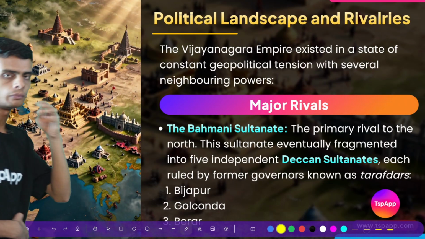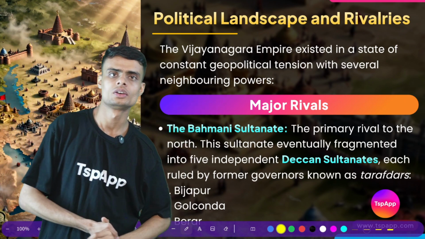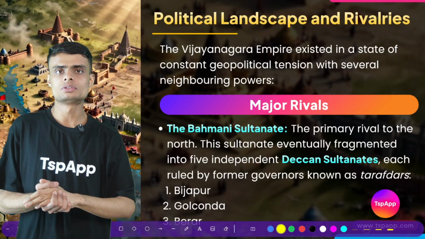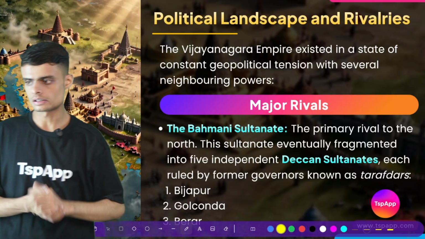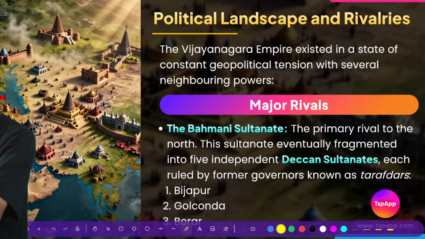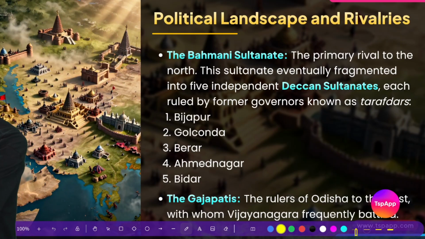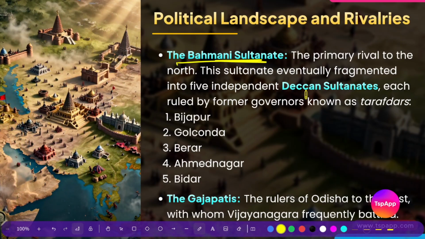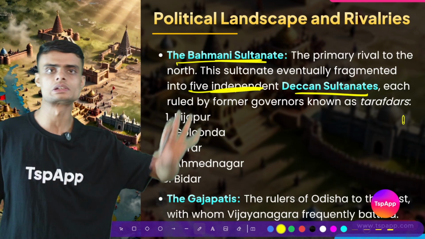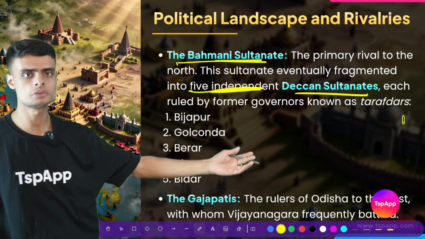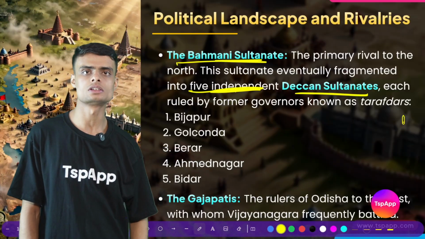Now we have the political landscape and rivalries. This kingdom of Vijayanagar had to face so many neighbors and rivals. These rivals were mainly the Bahmanis, the Bahmani Sultanate. They were rulers who gained their independence from the main Delhi Sultans, and they set up their own Deccan Sultanate.